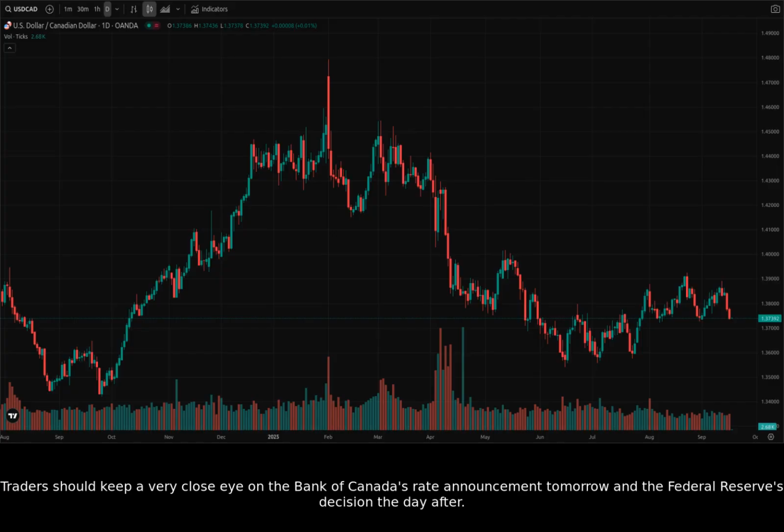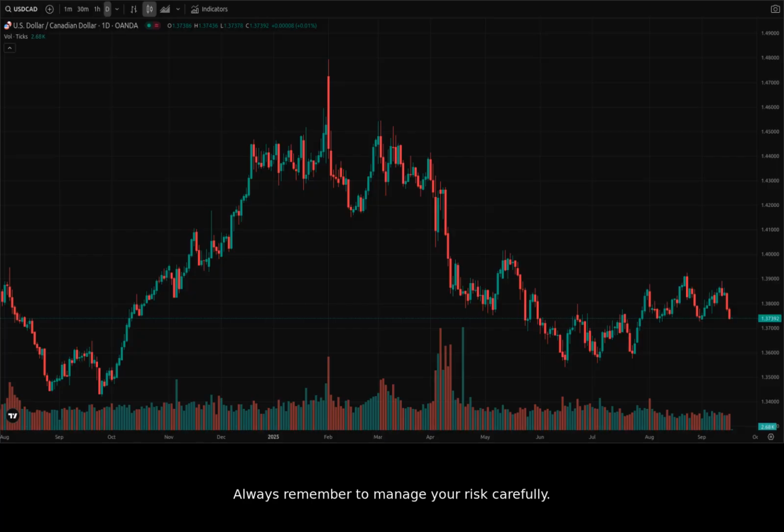Traders should keep a very close eye on the Bank of Canada's rate announcement tomorrow and the Federal Reserve's decision the day after. These events will be the primary catalysts dictating USDCAD's direction for the remainder of the week and potentially into the medium term. Always remember to manage your risk carefully.